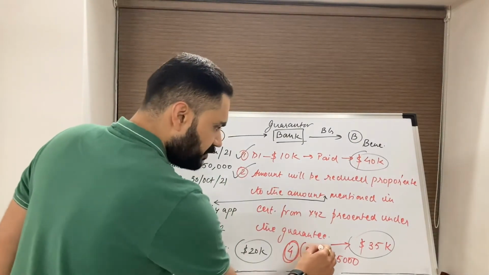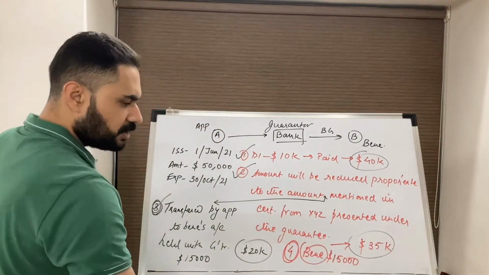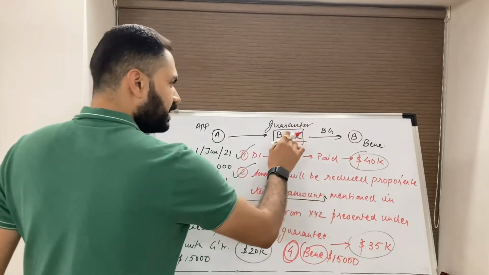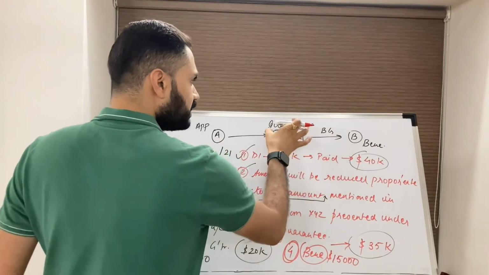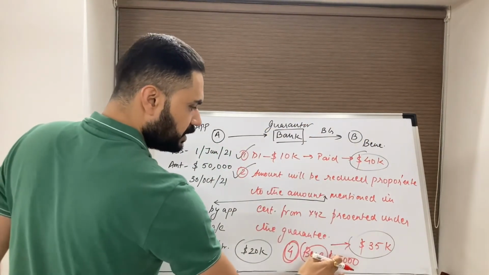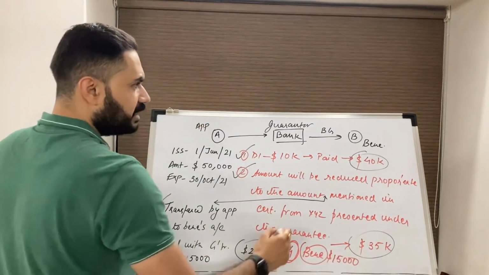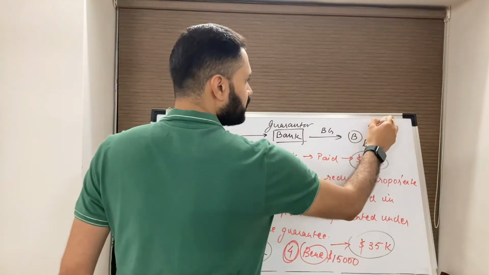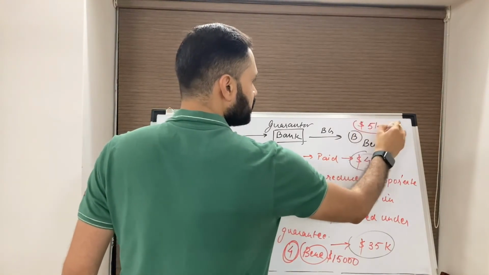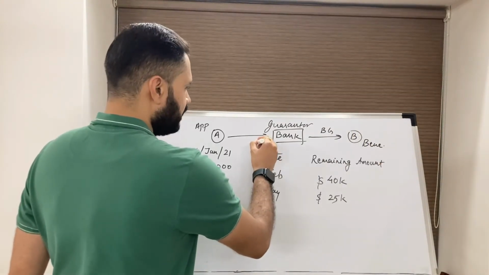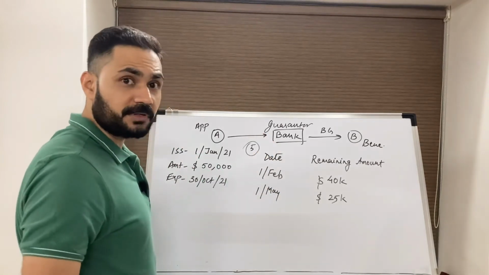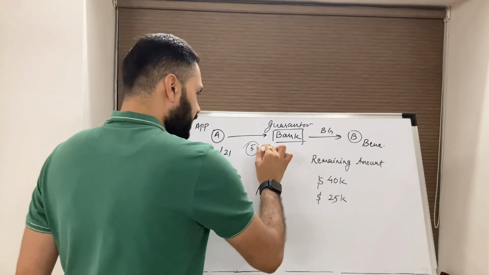So, when beneficiary presented this partial release note releasing the guarantor from the obligations under the guarantee to the tune of 15,000, now the amount left over under the guarantee is $5,000.